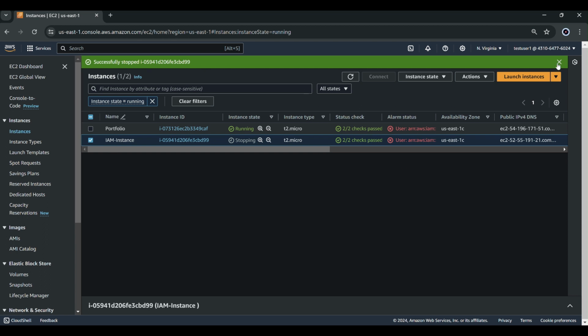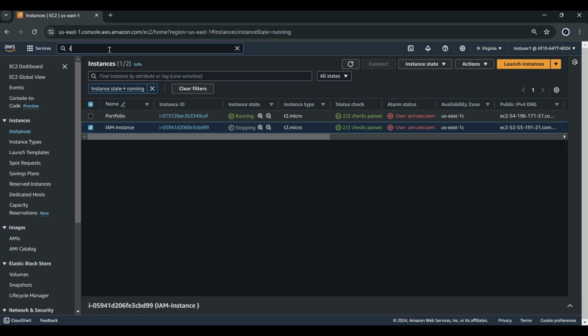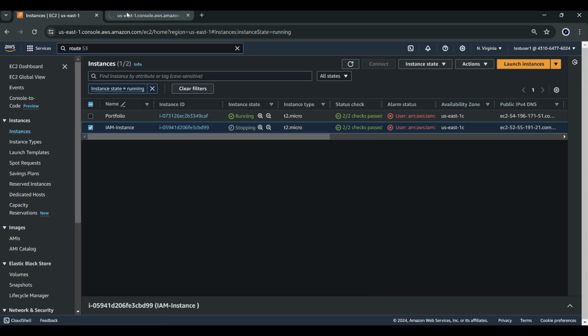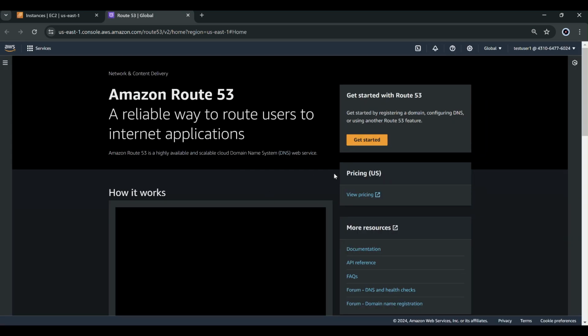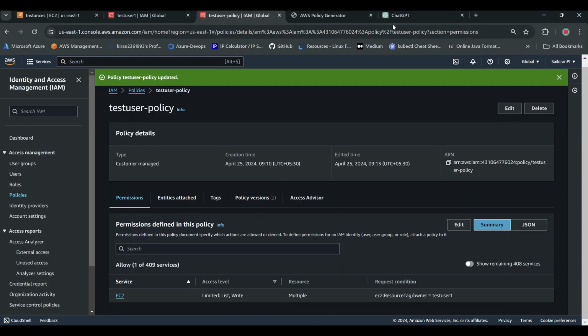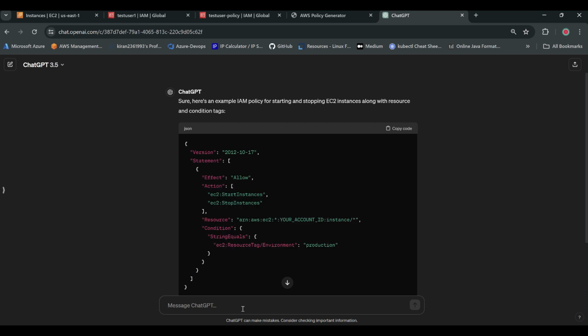Now let's open Route 53. Let's develop slowly, guys. Let's not confuse. If you open Route 53 again, you will not have any access. See, but in our Route 53 we do have some hosted zones. Now give the access for Route 53 also. I'll simply give full view access.